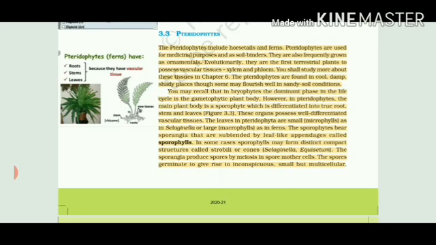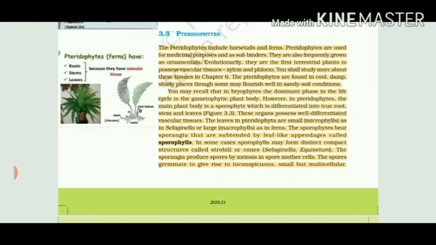That's why these are called the very first terrestrial plants. And the other feature that differentiates them from thallophyta and bryophyta is that pteridophytes have true roots, true stem, and true leaves. Number third important feature that differentiates them from the first two categories is that pteridophytes have xylem and phloem as vascular bundles. In the previous divisions, there was absence of xylem and phloem.